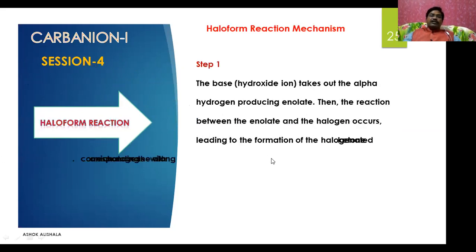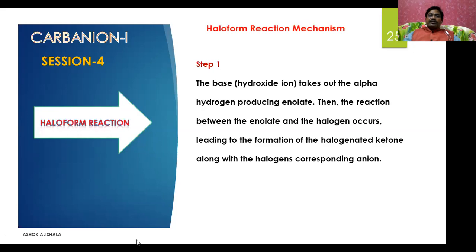Let us see what the different steps involved during the iodoform reaction are. Step 1: the base, that is hydroxide ion, takes out the alpha hydrogen, producing an enolate ion. Then the reaction between the enolate and the halogen occurs, leading to the formation of the halogenated ketone along with the corresponding halogen anion.